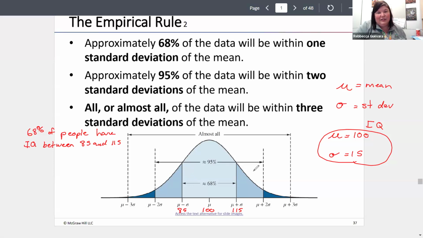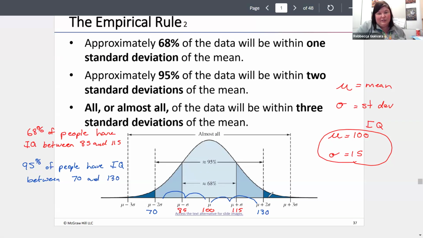If we go out two standard deviations, that means I add 15 two times, which puts me at 130. If I go this way, I'm subtracting it two times, which leaves me at 70. So that means 95% of people are within two standard deviations, so 95% of people have an IQ between 70 and 130.